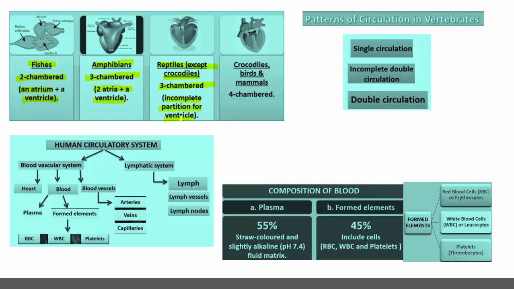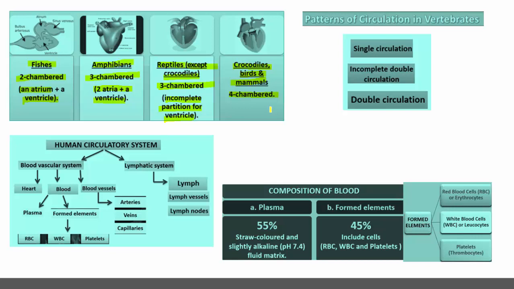Two auricles and a partially divided ventricle are present. Therefore, the heart is represented by three chambers. Crocodiles from the group of reptiles, all the birds and mammals show a four-chambered heart. Here exactly two auricles and two ventricles are present. So this is the comparative account of heart chambers from fishes to mammals, and all of them belong to